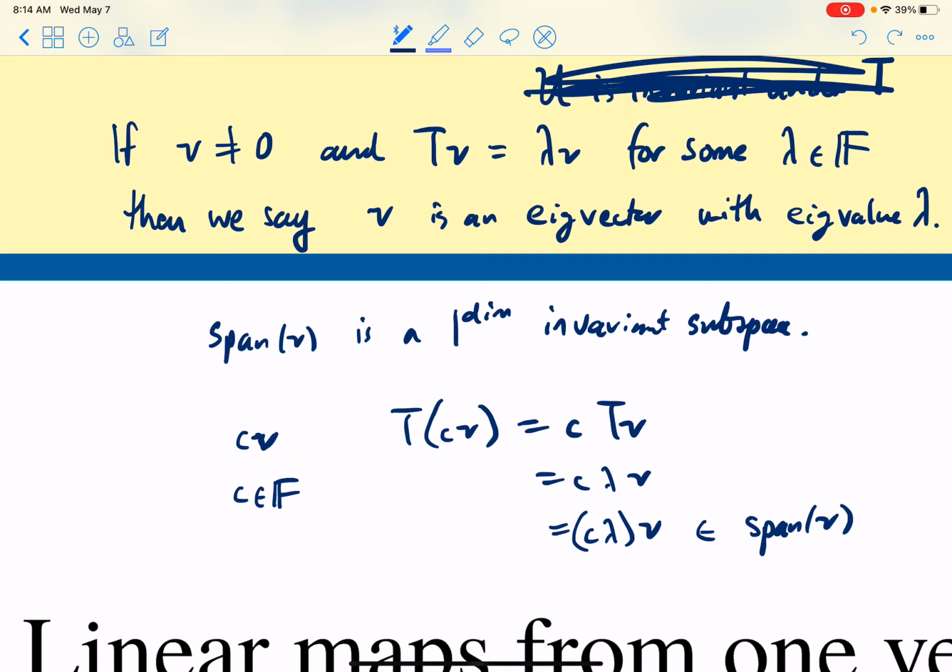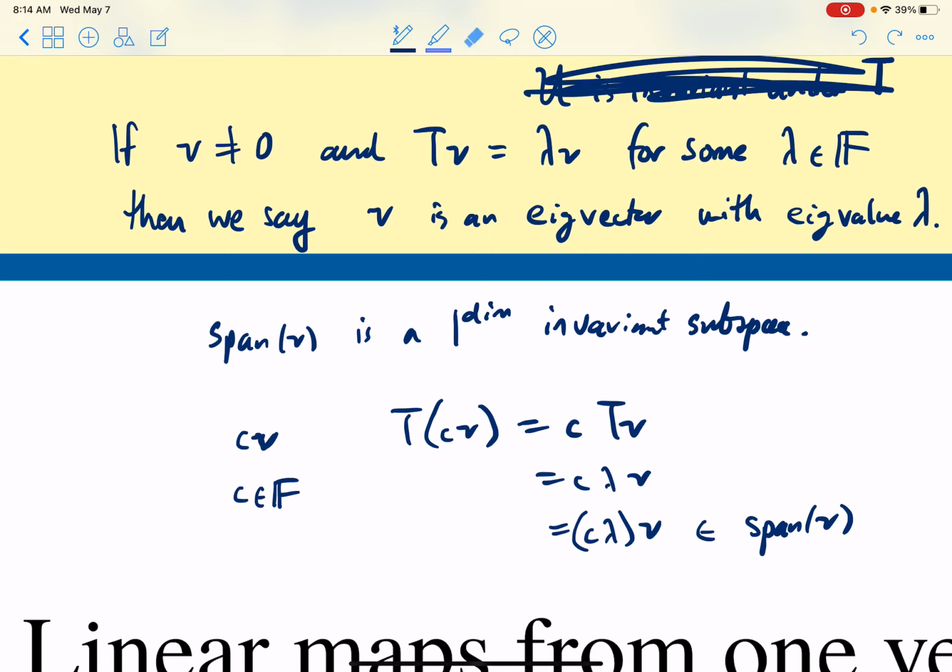And it's very special because it's one-dimensional. So this is like the best possible case, is that you literally have a one-dimensional space that just goes right back to itself. It just gets scaled by some number, 5 or negative 2. Right? So if lambda was negative 2, that still stays in the same subspace, and negative 2 would be the eigenvalue. Okay.